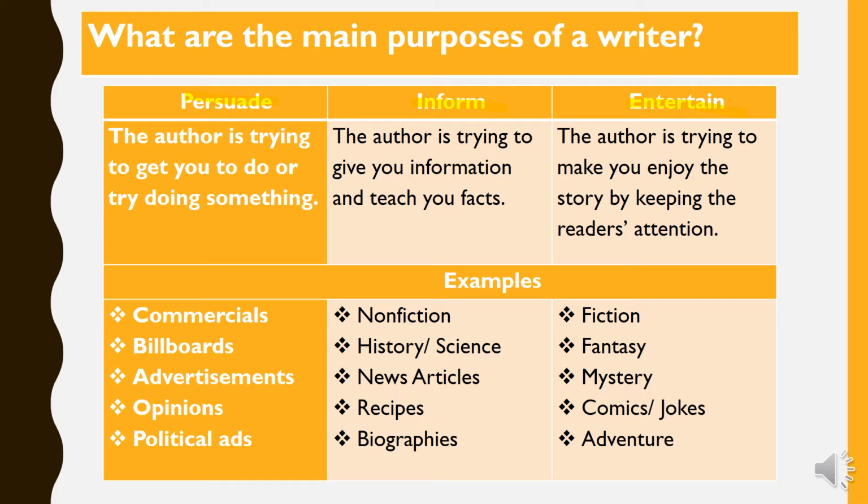So when the author is informing, it means he is trying to give you information or to teach you some facts. Usually, when we inform, it means we are using real ideas, real events, real facts. We are using dates, we are using names, we are using real information. Okay? So to inform is to let you know something, to give you information about something, to teach you facts about something.